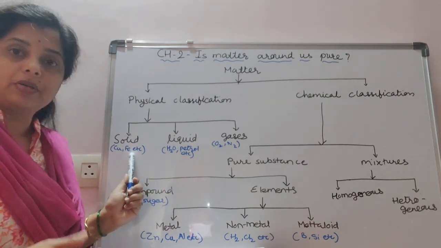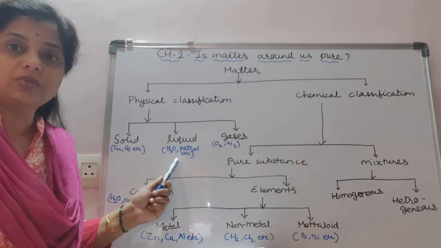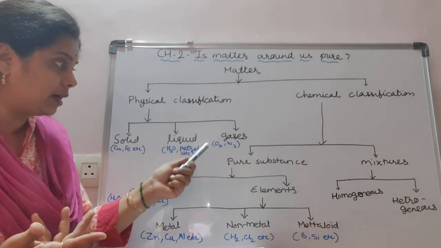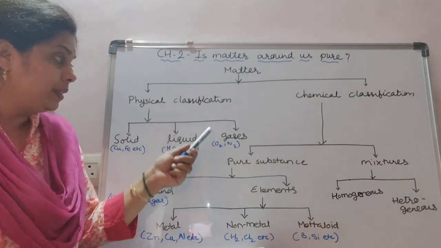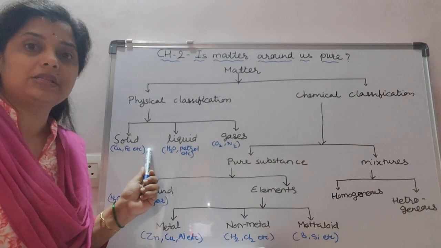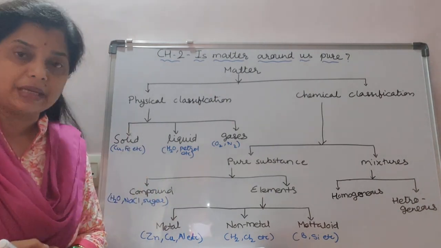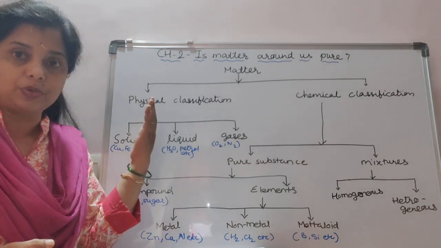Solid means copper, iron, etc. Liquid means water, petrol, kerosene, etc. And gases means hydrogen, nitrogen, oxygen, etc. These are the three main physical states of any matter. You already studied this portion.